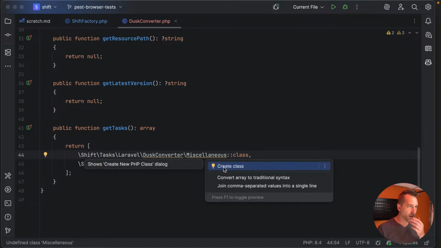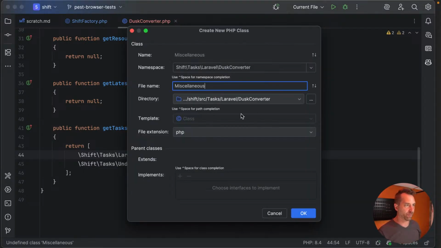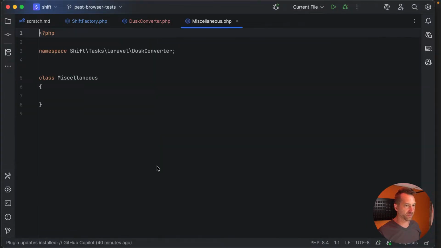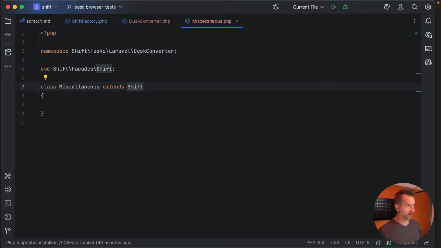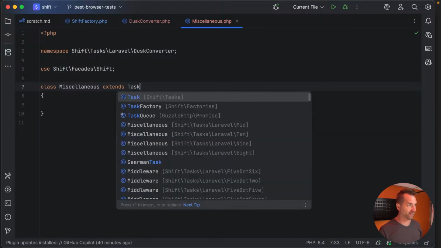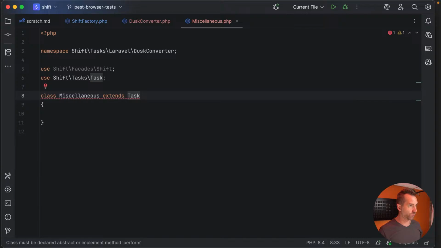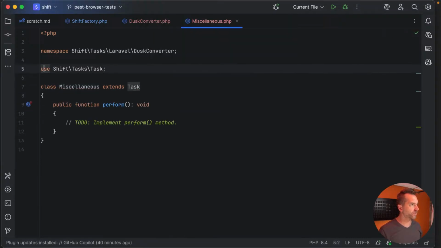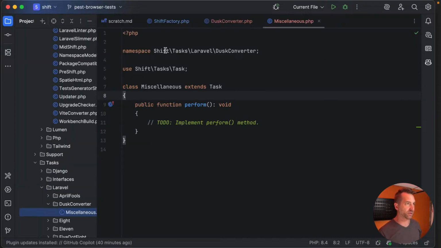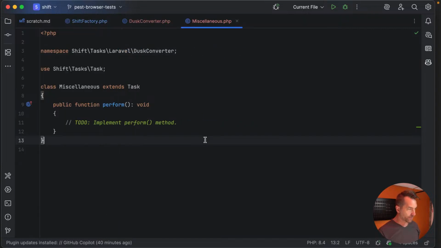So let's see if it'll make this the way I want it to. This extends Task, and we can add these method stubs, and there we go. All right, so that needs a to-do. That's fine. Let's make sure the namespace here looks good. So Shift, Task, Laravel Dusk converter. Yeah, okay, looks good.